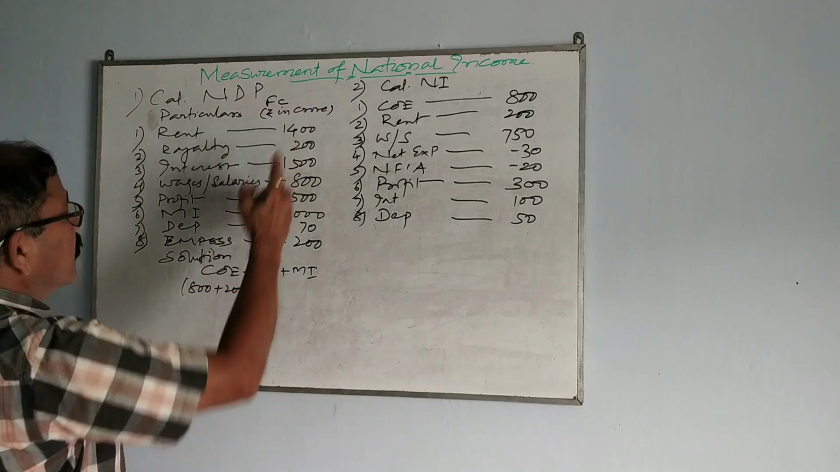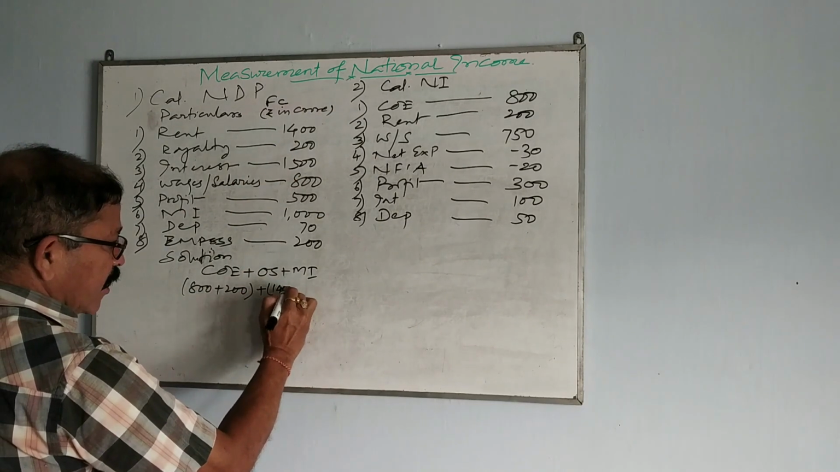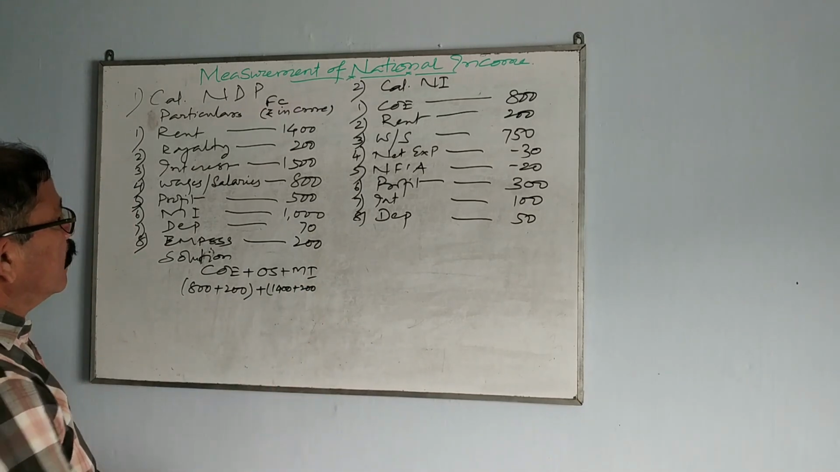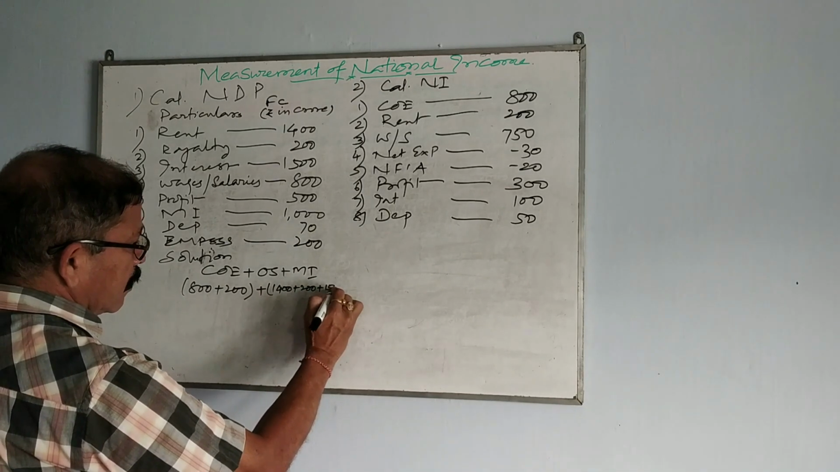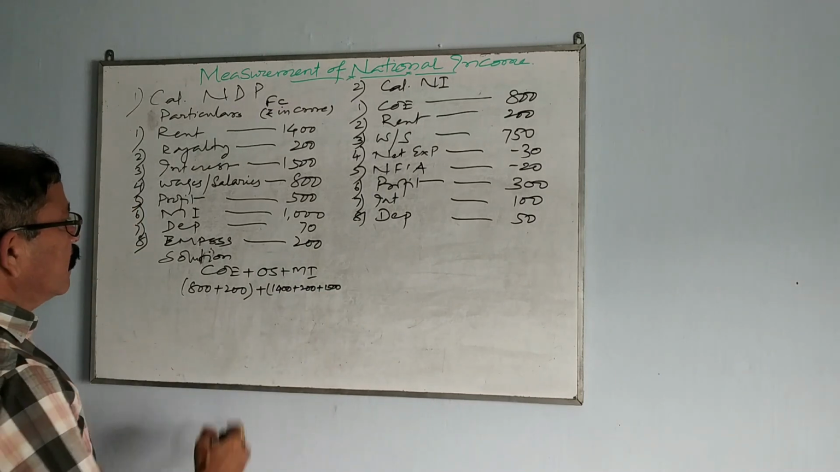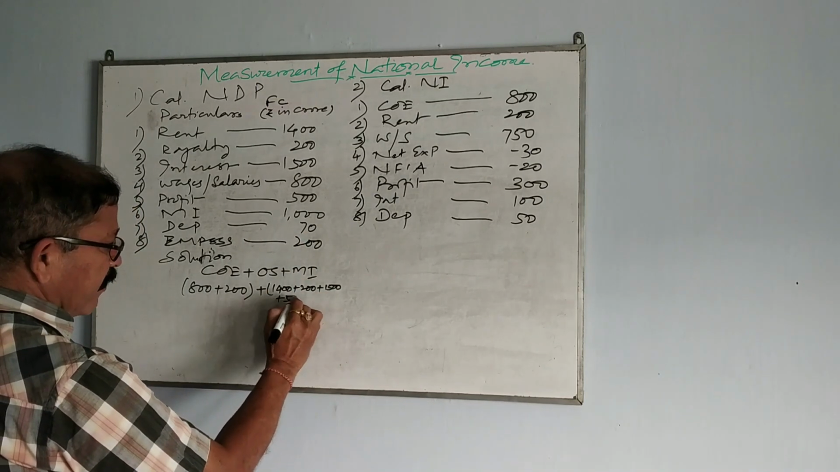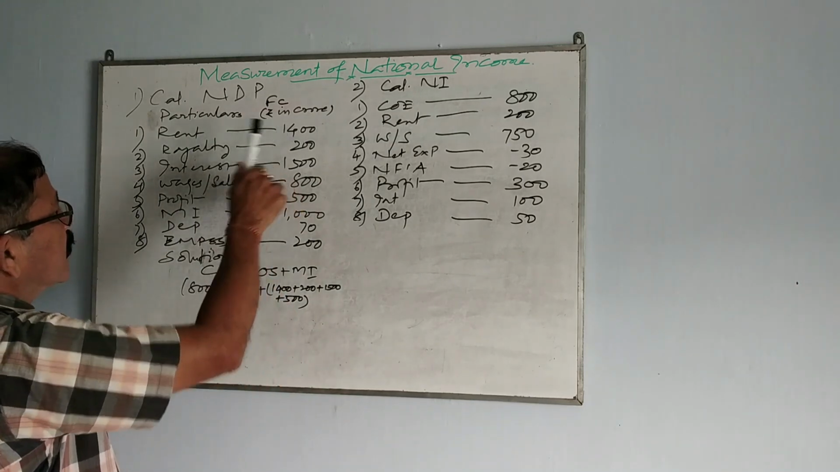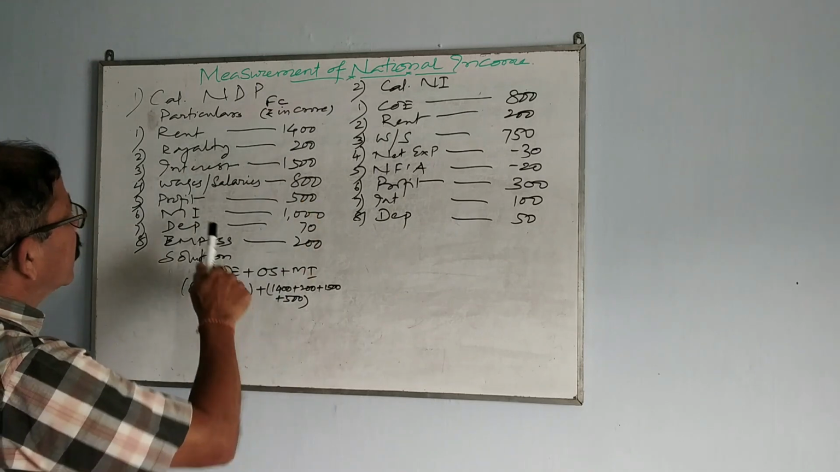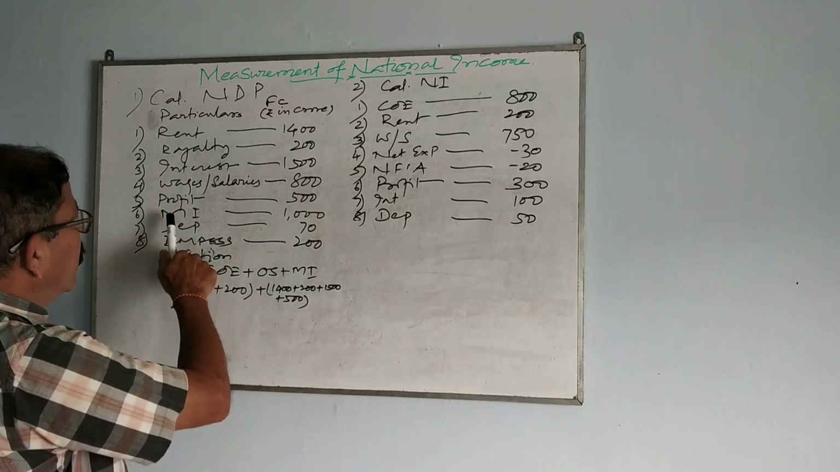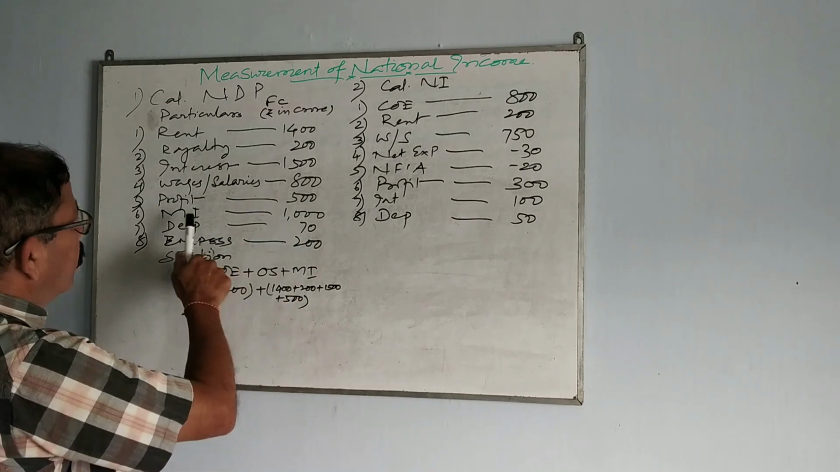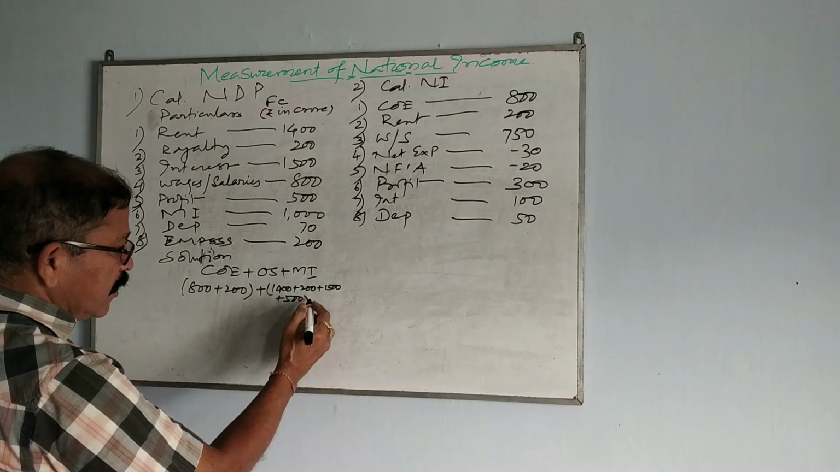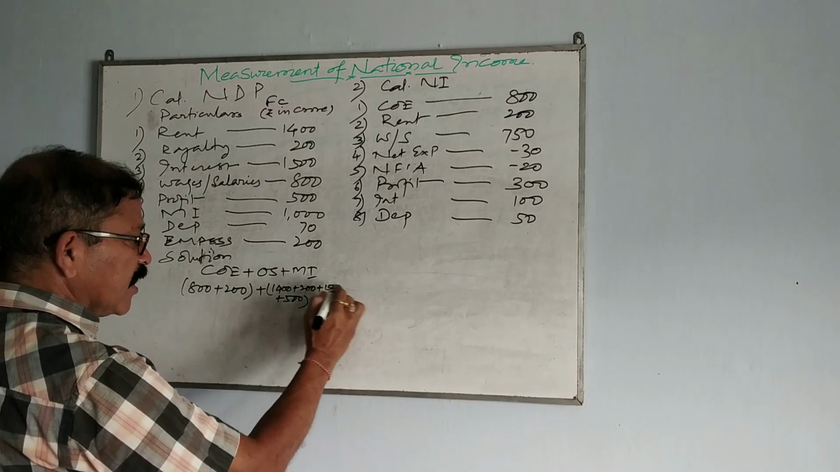OS. OS, rent. What is rent? 1400. What is royalty? 200. What is interest? 1500. What is profit? 500. So if you add this, 1400, 1600, 3100, 3600. Okay. Anyway, leave it like this.